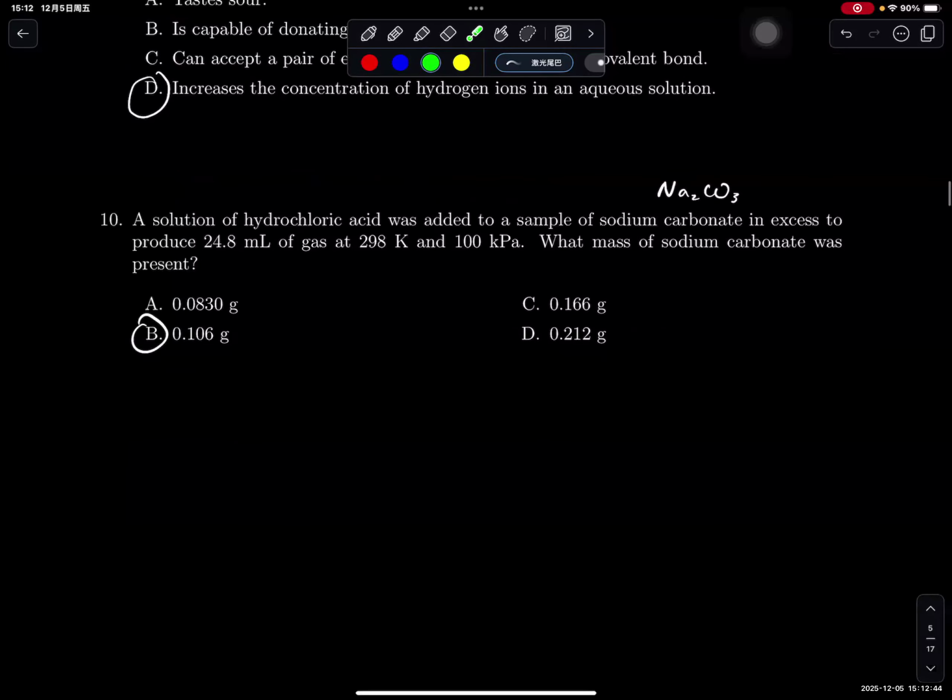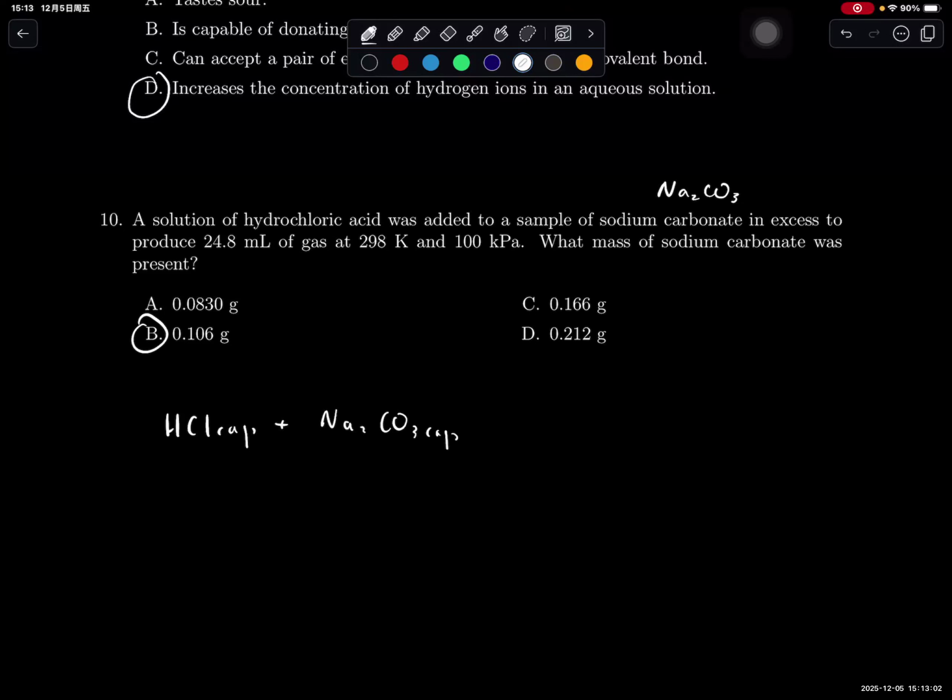Question 10. It's a calculation question. So a solution of hydrochloric acid is added to sodium carbonate. I'll just quickly write the chemical reaction. 2 HCl (aq) plus sodium carbonate will produce H2O plus carbon dioxide, decomposed from the carbonic acid produced, plus a salt, which is NaCl with a 2 in front. So this reaction produces a gas.